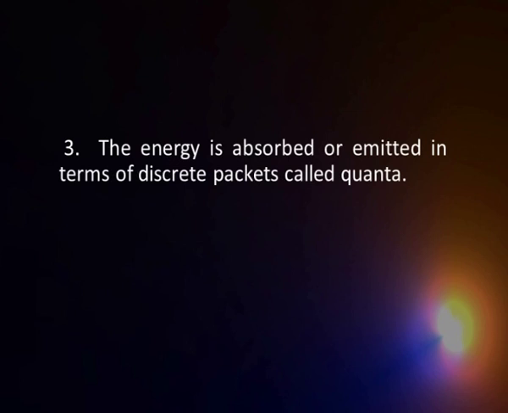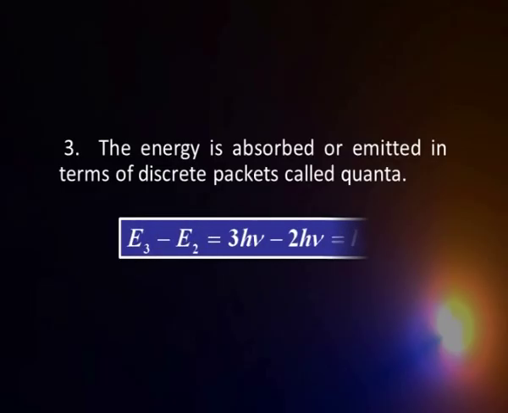And thirdly, when this transition takes place, when the energy is absorbed or emitted, it will be in terms of packets. Suppose I have a quantum state, say n equal to 3, with energy h nu. From there, if I come to the second one, the difference will be emitted out as energy. That will be a packet. Those are the 3 assumptions, or the 3 propositions, of Max Planck.